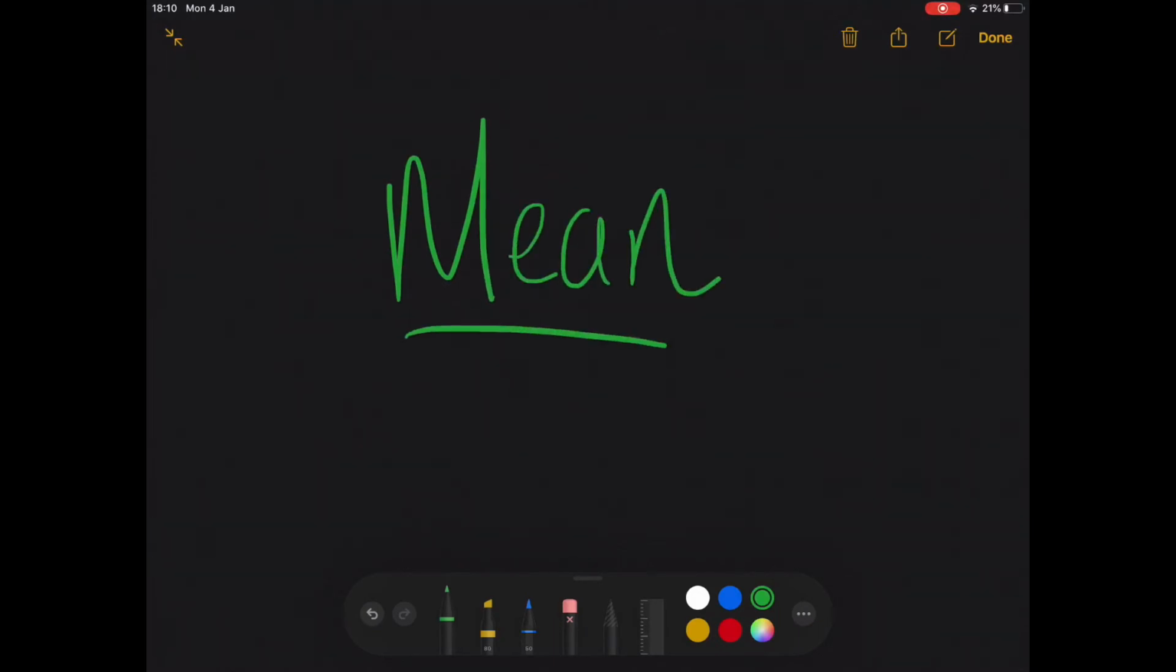So to start us off, we're going to be thinking about the mean. The mean is the most commonly used one, and actually a lot of the time when people say the average person, the average baby, the average mosquito, the average whatever it is, they're really talking about the mean.